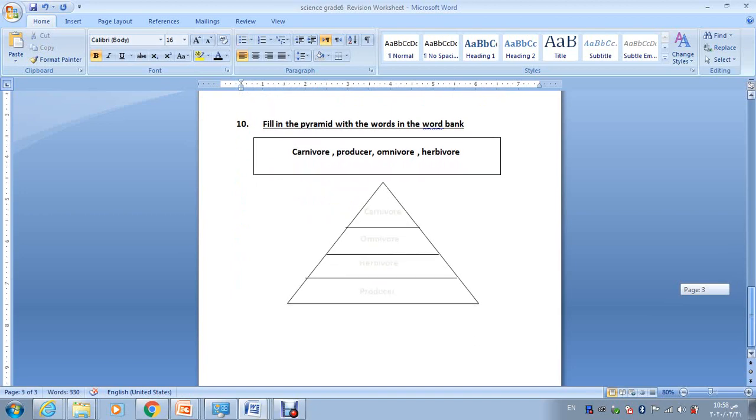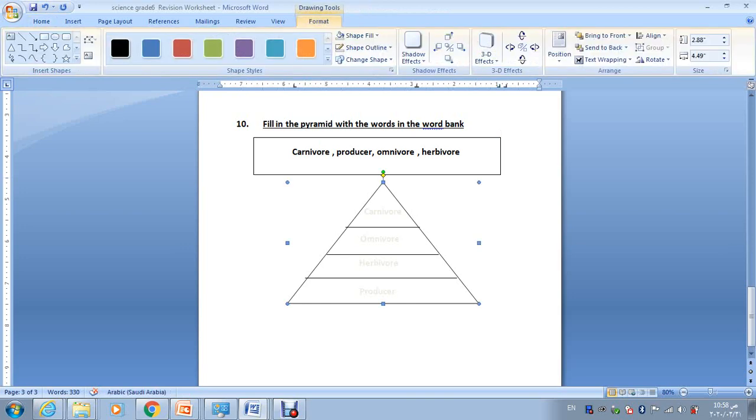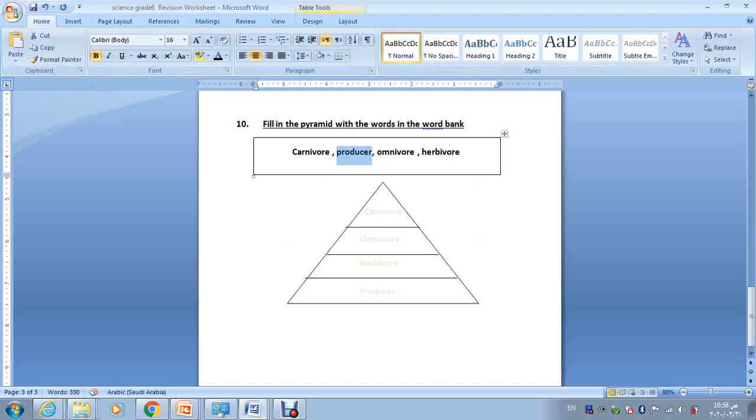Now, for the last question in our revision, fill in the pyramid with the words in the word bank. We have the words carnivore, producer, omnivore, and herbivore. We said always that an energy pyramid shall always start with a plant, a producer, right? So producer is the first level in the energy pyramid.